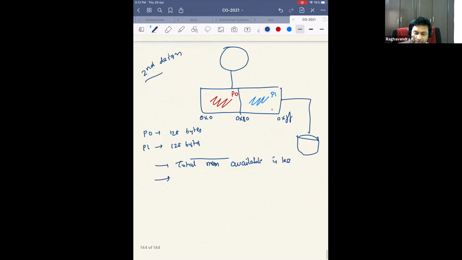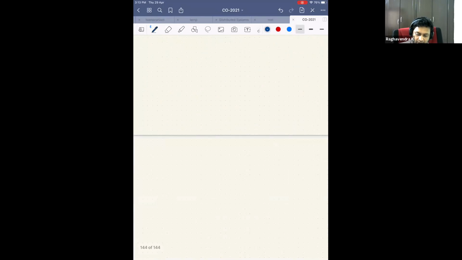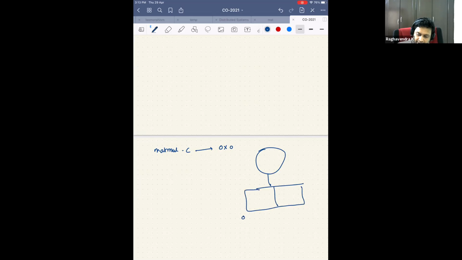Yeah, right, exactly. So let's say I wrote a program which does matrix multiplication, in .c, and then maybe the assembler was generating code from 0x0, and I launched it on one of the systems. Here it is 0x0, 0x80. You have told the compiler that you can use only 128 bytes, and you have launched it here, so it is running perfectly fine.